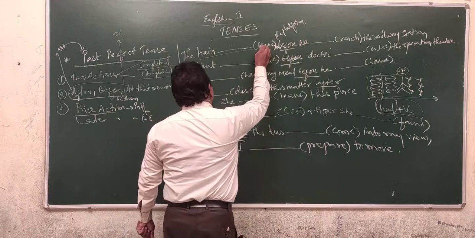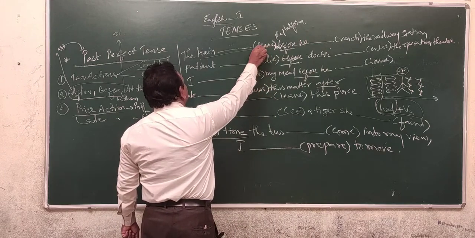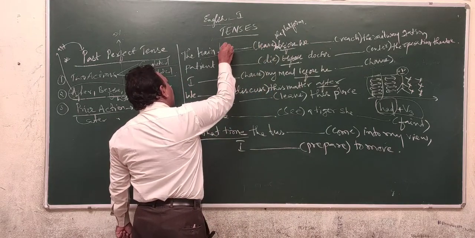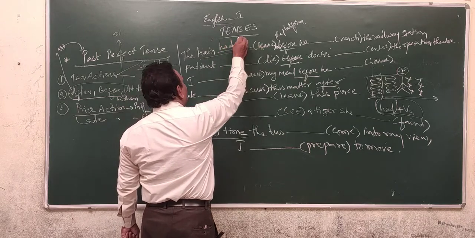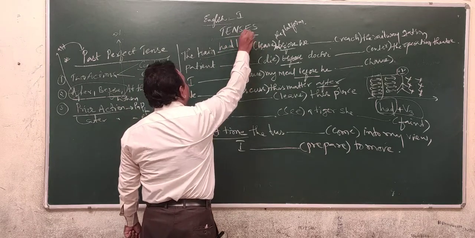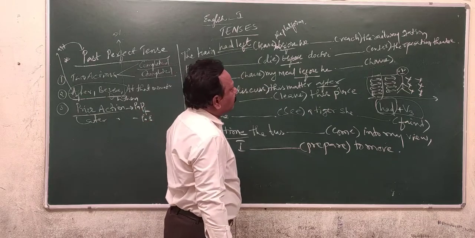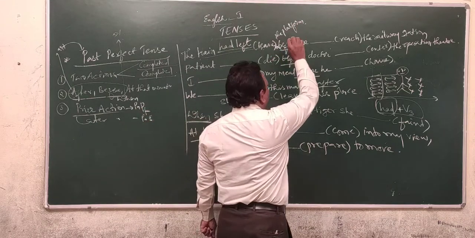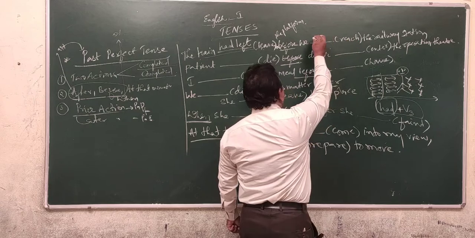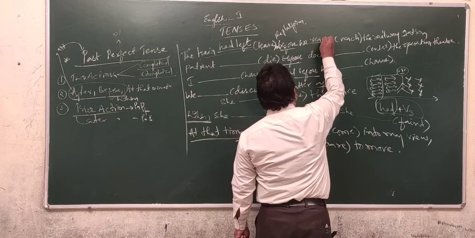Prior action must be referred in the past perfect tense. Past perfect means what? Had plus V3. Leave, left, left. Had left. The train had left the platform before we reached the railway station.